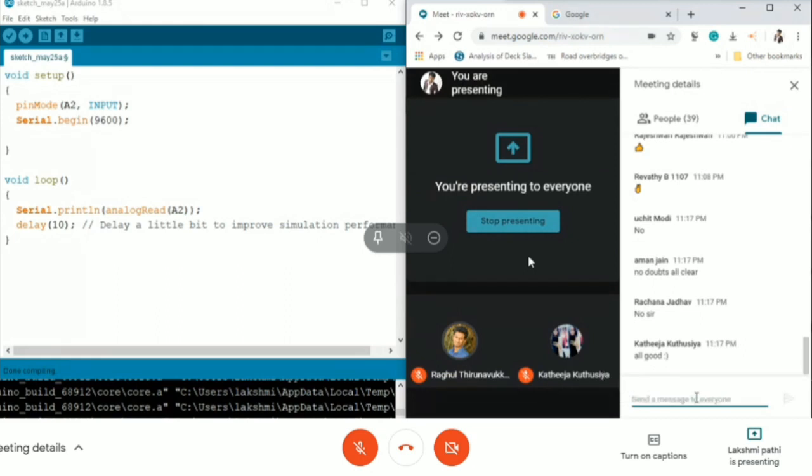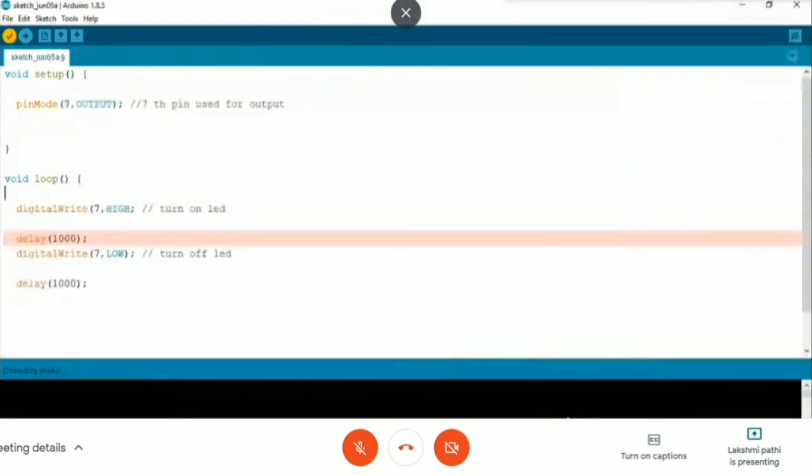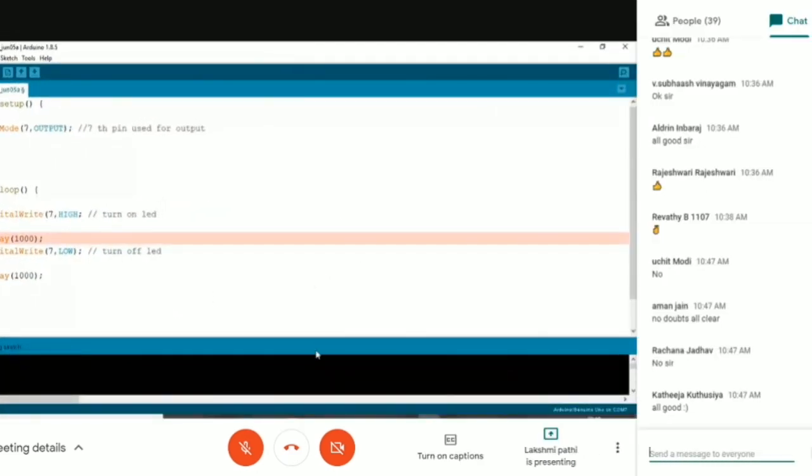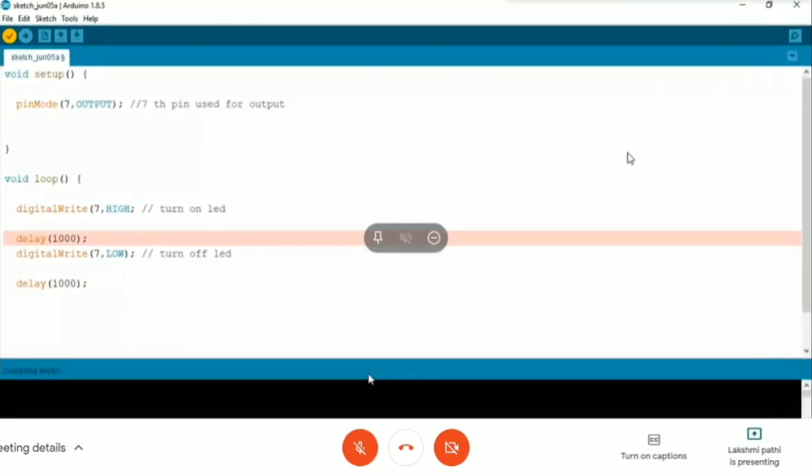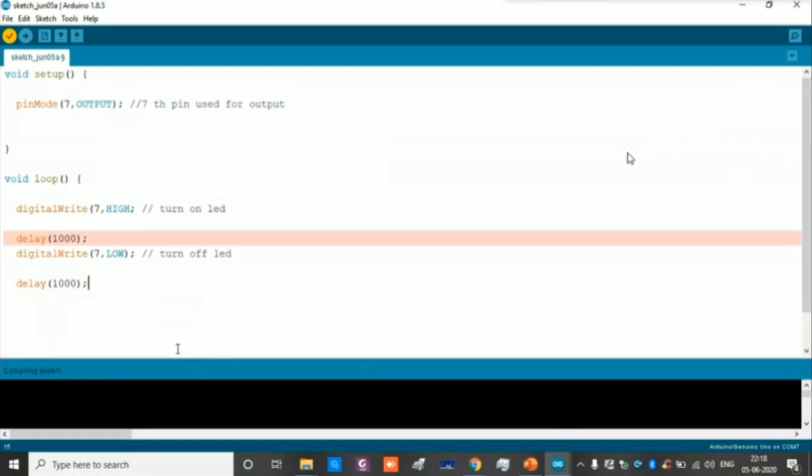So I believe people in the meeting are clear with this conversation. Probably we will start with how to import the program for simulation. Fine, so you don't have any doubts in the program. Right now this is a program we are writing for a blinking LED.